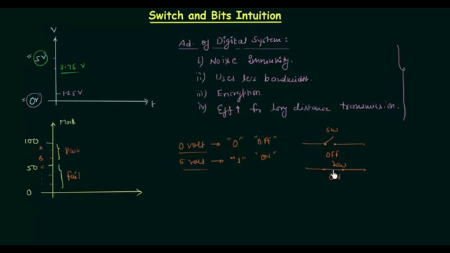So by using one switch, this is a single switch, we can implement two levels. In the same way, if we want to implement 4 levels, we are going to use two switches. Let me change the color for this.